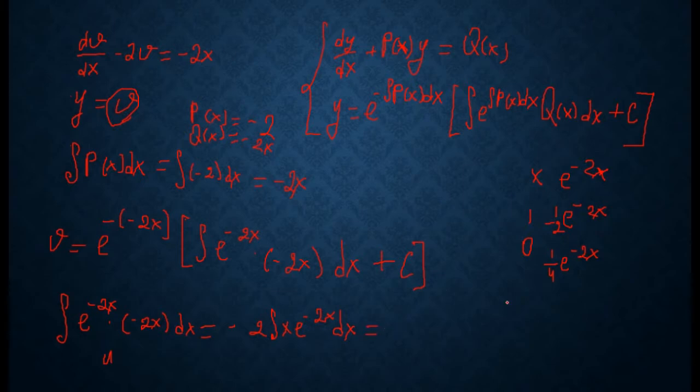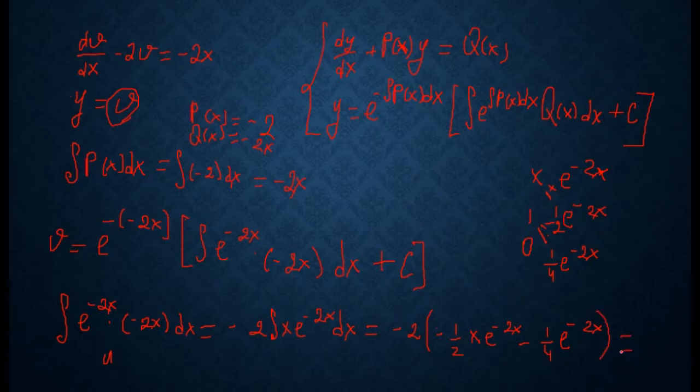Okay, for the integral of this function, we multiply by x with sign plus, and then the next one with sign minus. We write minus 2 integral of x e to the power minus 2x is equal to minus 1 over 2 x e to the power minus 2x minus 1 over 4 e to the power minus 2x.